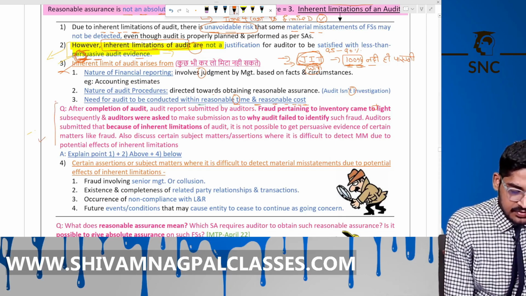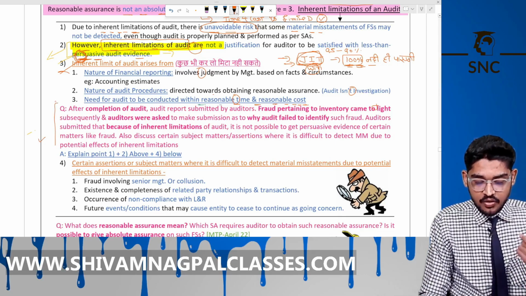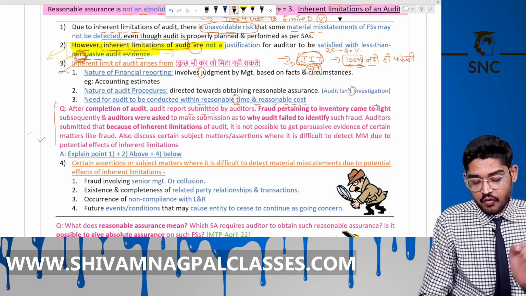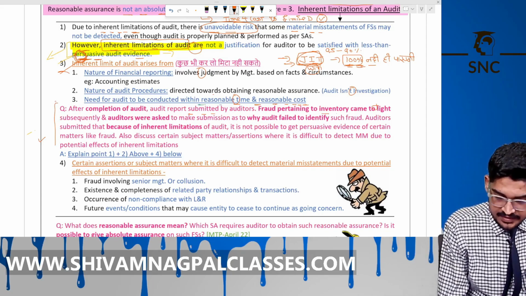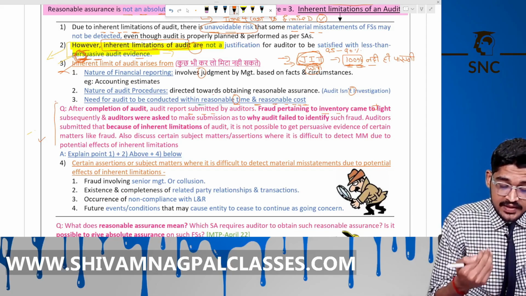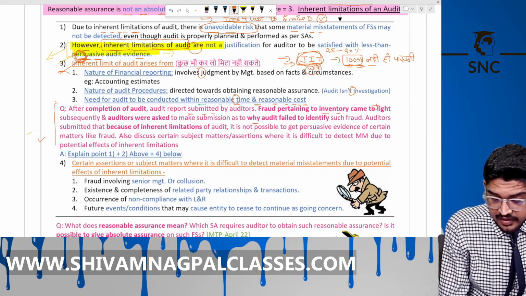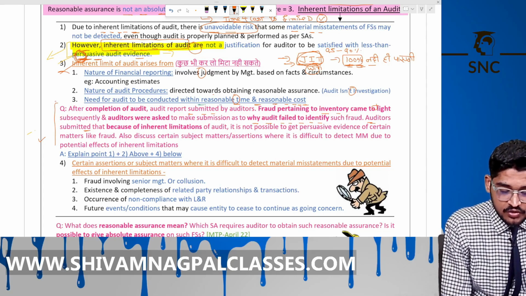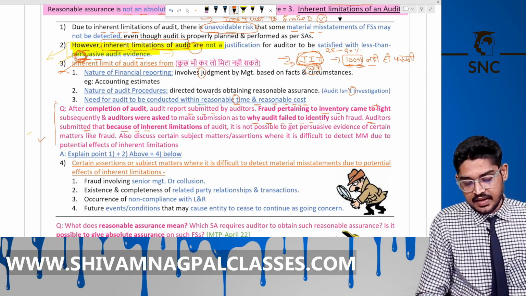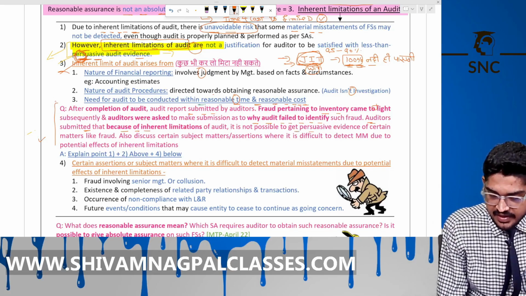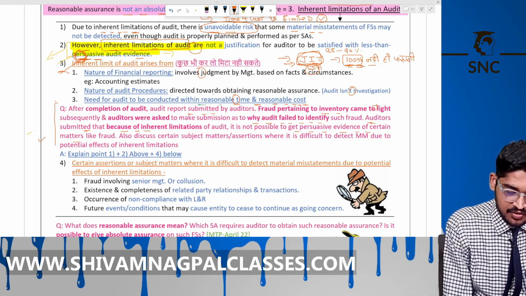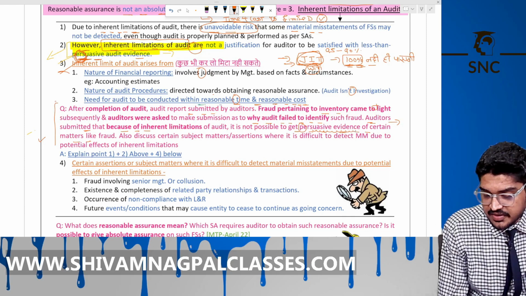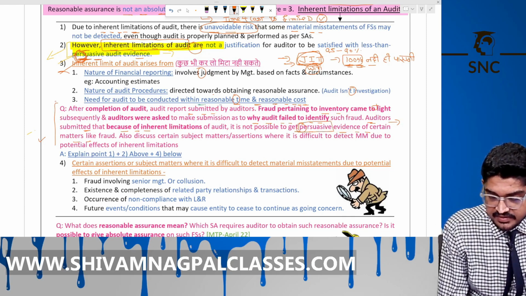See here. After completion of the audit, the audit report was submitted by the auditors. A fraud pertaining to inventory came to light subsequently, and the auditors were asked to make a submission as to why the audit failed to identify the fraud. The auditor submitted that because of the inherent limitation of audit, it is not possible to get persuasive evidence of certain matters like fraud. So the auditor is hiding behind the curtain of the inherent limitation and did not collect persuasive audit evidence. That is totally wrong here.